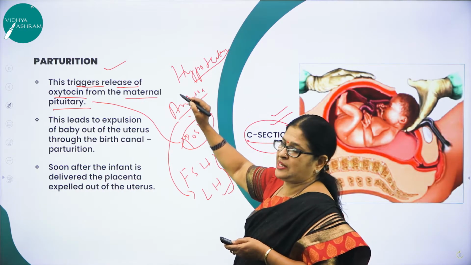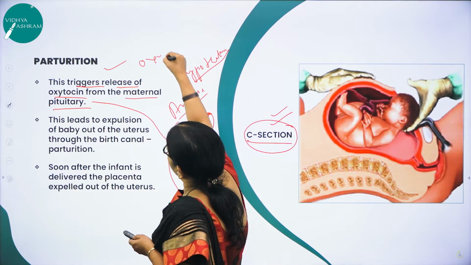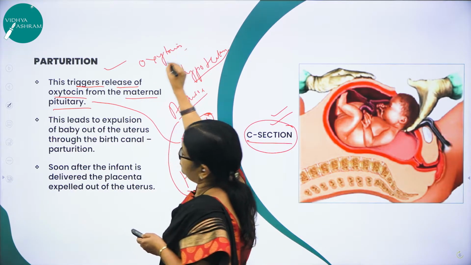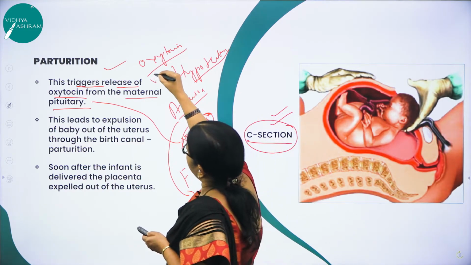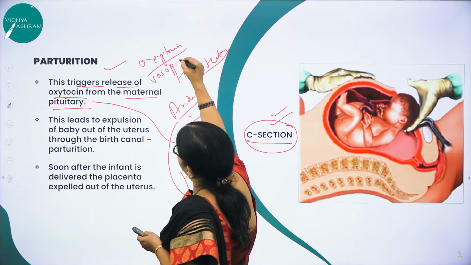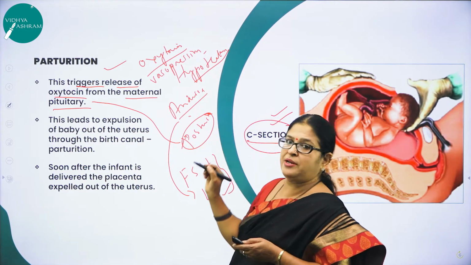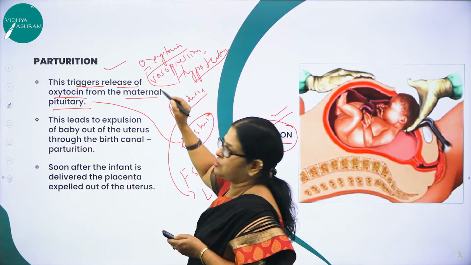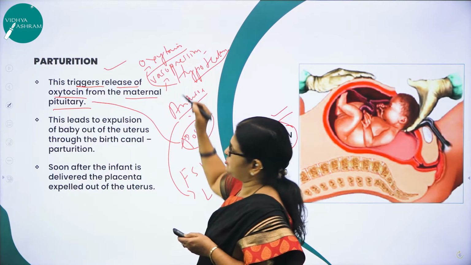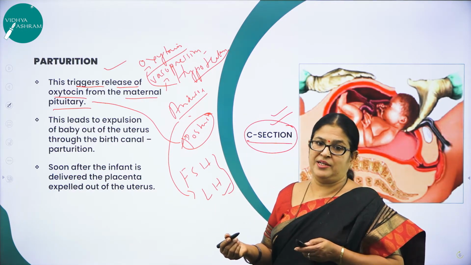And this hypothalamus releases two types of hormones. One is called oxytocin, which is also called the birth hormone, right? And the other one is called vasopressin. All this you have studied in first PUC, right? Vasopressin is also called ADH, which regulates the water level in the kidney.